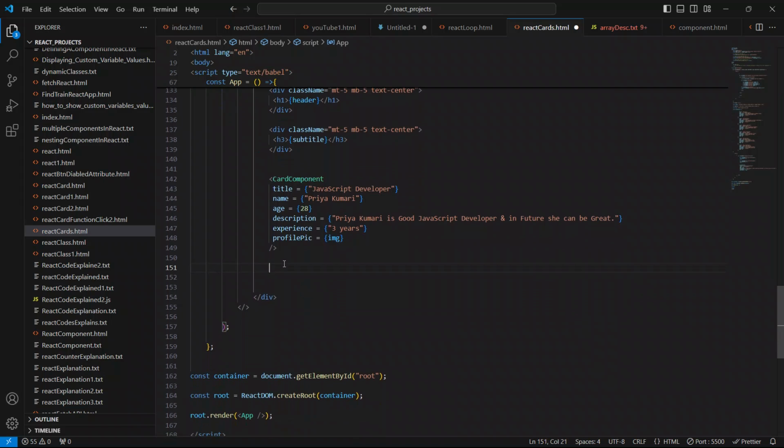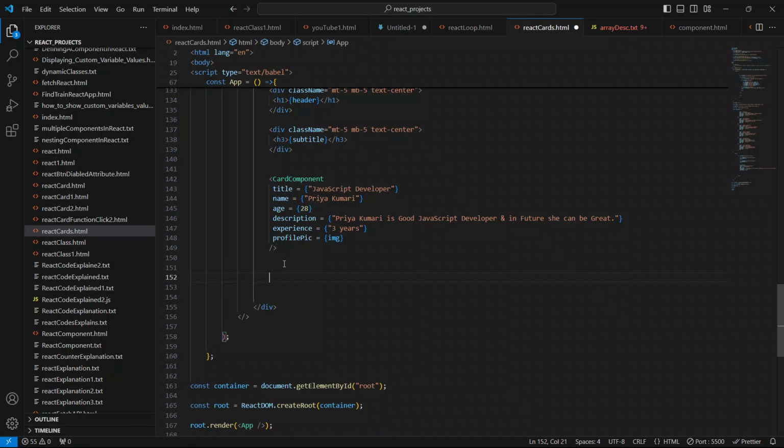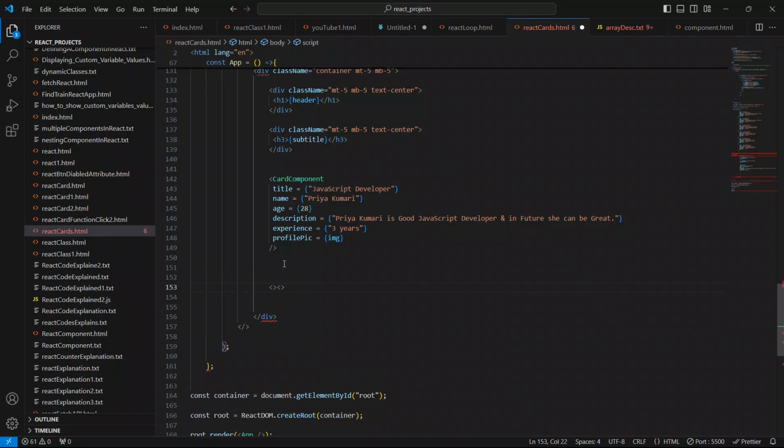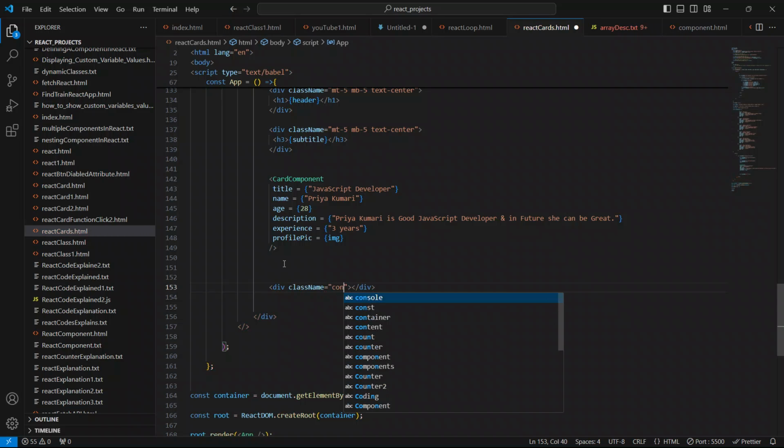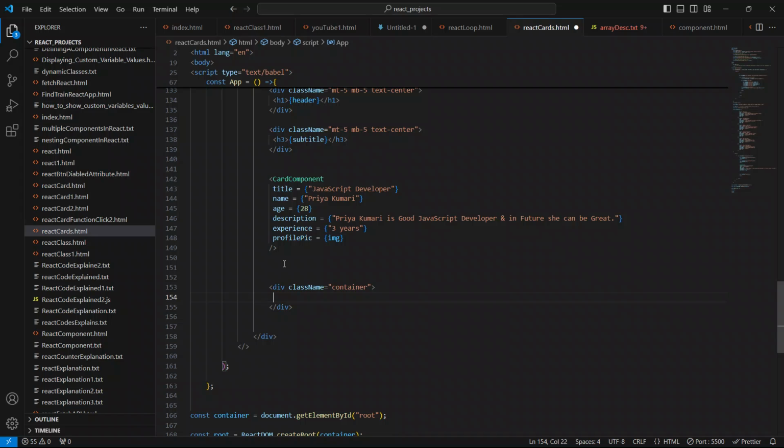I'm going to create another div first. Close this div, and I'm going to give the class name as container. Inside the container div, I'm going to create another div, close this div first, and give the class name as row.